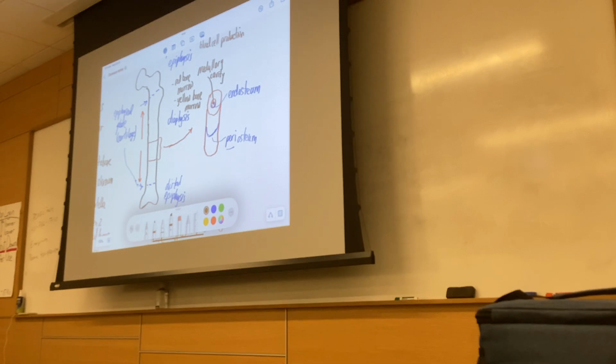If you're going to talk about the diaphysis of the bone, the shaft of the bone, there's a major hole in that bone, called the medullary cavity. The lining of the medullary cavity will have a little bit of spongy bone, and then that's going to be layered by the endosteum. Superficial to the endosteum and the medullary cavity, superficial to the entire bone is the periosteum. We'll talk about the periosteum next Wednesday.